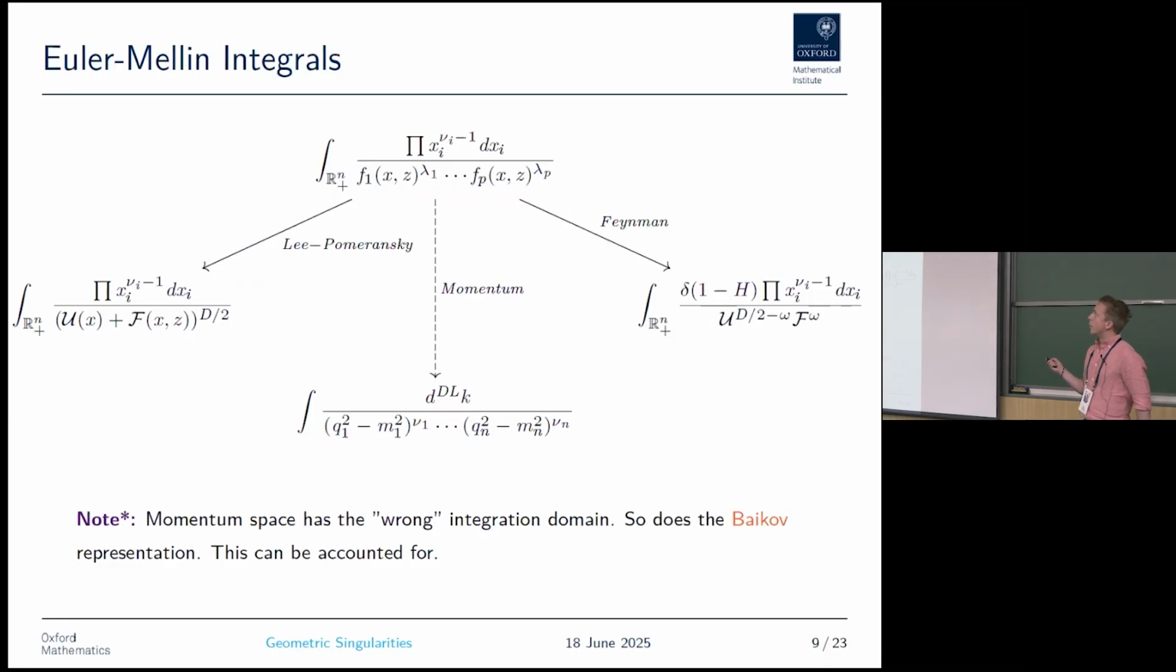And the mathematical framework in which we developed this is Euler-Mellin integrals. So two of our favorite representations of Feynman integrals are automatically here. We have the Lee-Pomeransky representation, we have the Feynman representation. The momentum representation is still a product of polynomials, so that's fine. It has the wrong integration boundary in the sense that it has no boundary at all. And one could also ask about Baikov, for example, which also has the wrong integration boundary. But we believe that this can be accounted for, and then there is a more general theory here for actually every type of period, but we have not worked out the details for that yet.